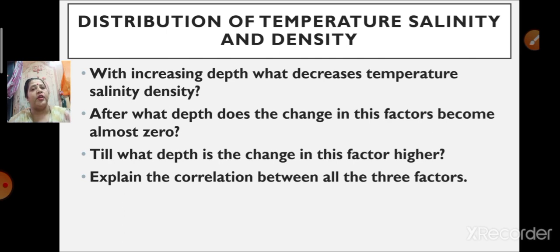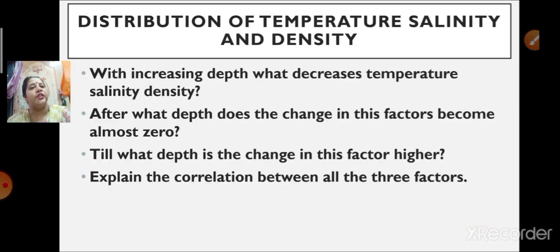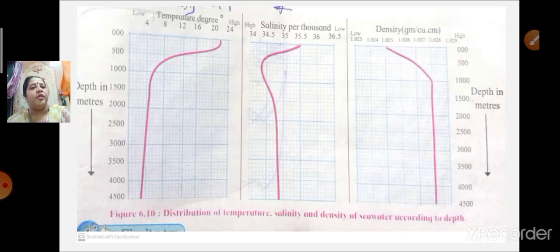You can see in this graph at what depth all these three factors become almost zero. After what depth? See the depth over here. In this it is 4500, and here also it is 4500. In both the graphs you can see the last number given is 4500. That only shows that after 4500 it is almost equal to 0.